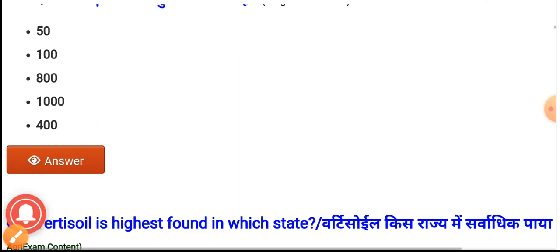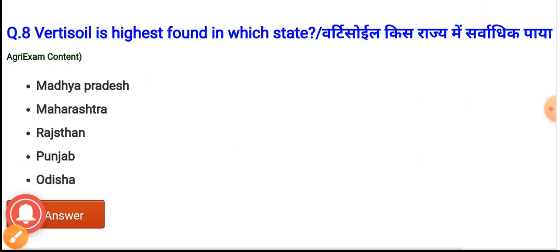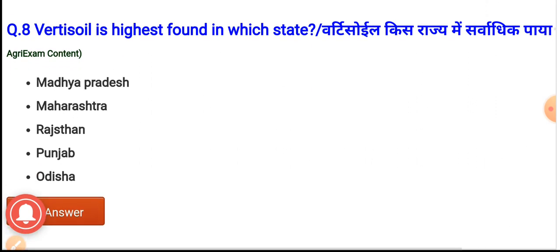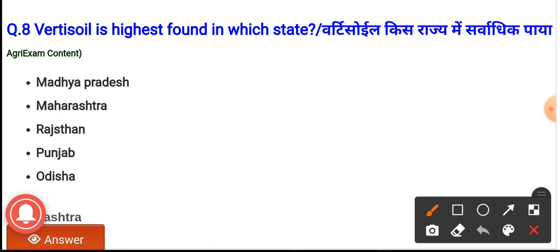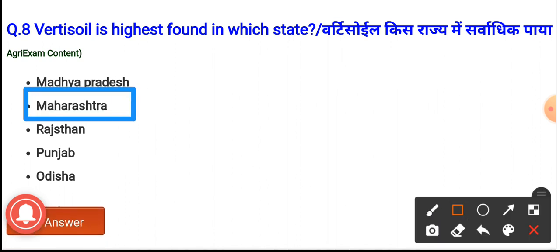Question number 8. Vertisol is highest found in which state? The options are Madhya Pradesh, Maharashtra, Rajasthan, Punjab, Odisha. And the correct answer, it is Maharashtra. It is the state which has the highest vertisol order. Option B is the correct answer.